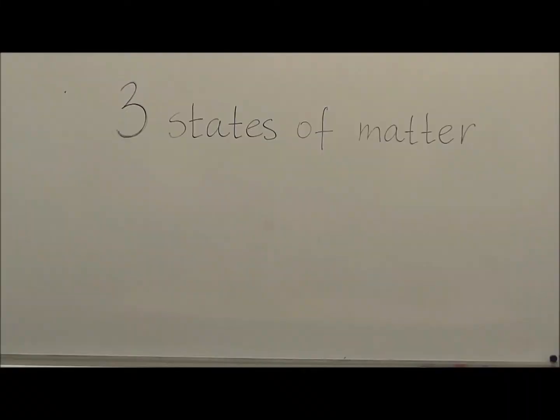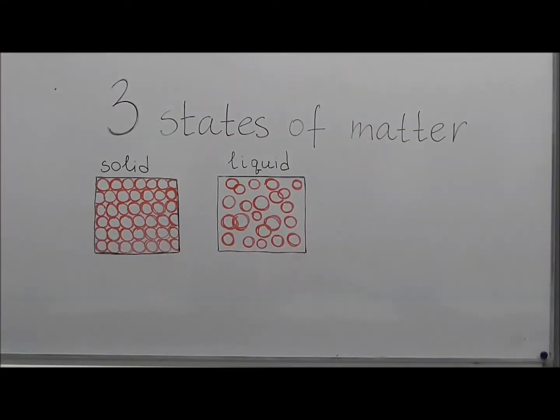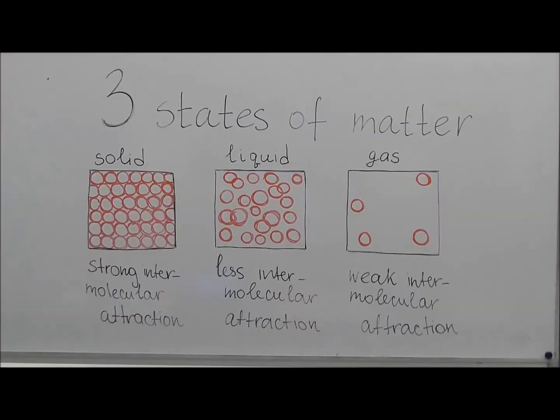A fundamental difference between substances is the distance between the atoms, which we can define as their states. There are three states of matter: solid, liquid and gas. The difference between those three states is the behaviour of the particles, or in other words, intermolecular interactions between those atoms. In this cocktail, the particles are in clusters and are able to move relative to one another, which is a typical property for a liquid.